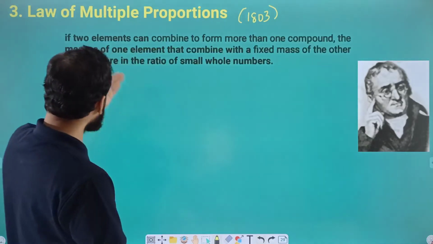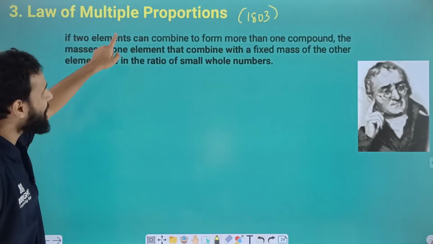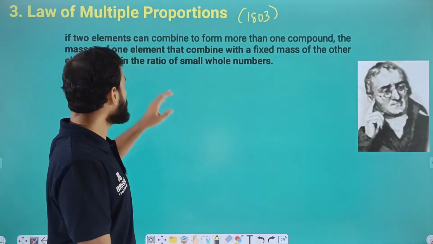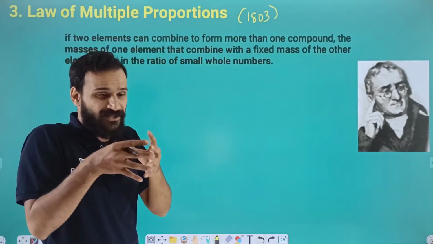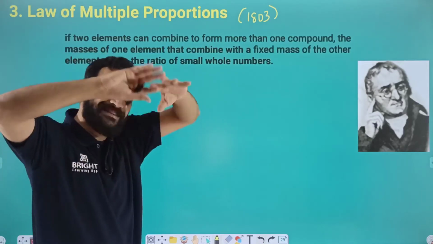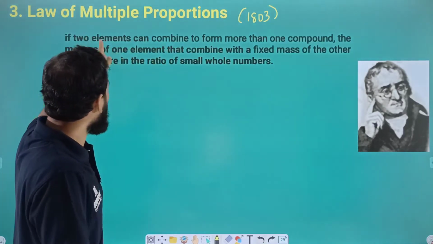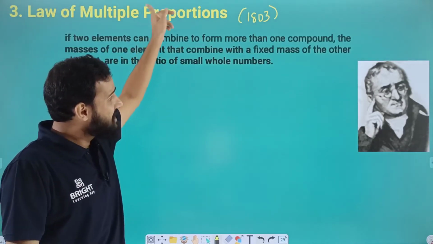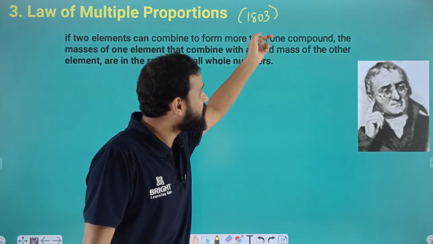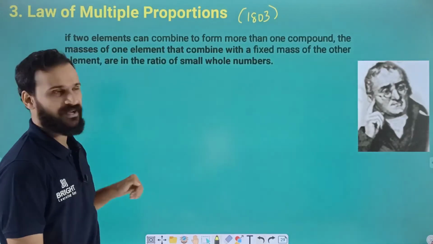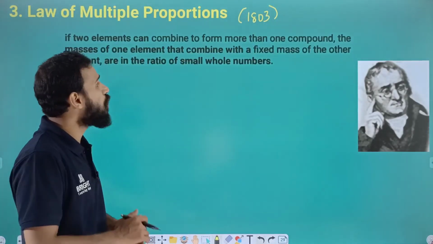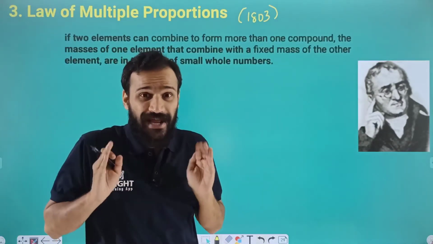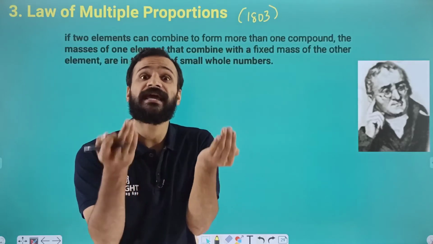We can define it like this: if two elements combine to form more than one compound, the masses of one element that combine with a fixed mass of the other element are in a ratio of small whole numbers. By simple reading we may not understand this well, so let us take an example.